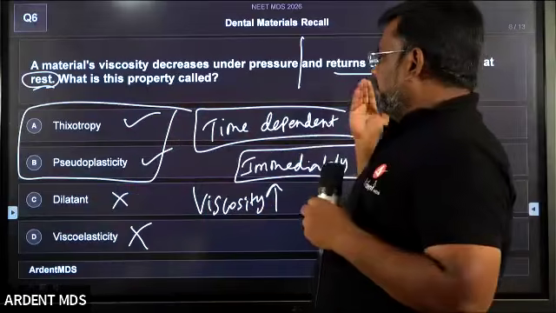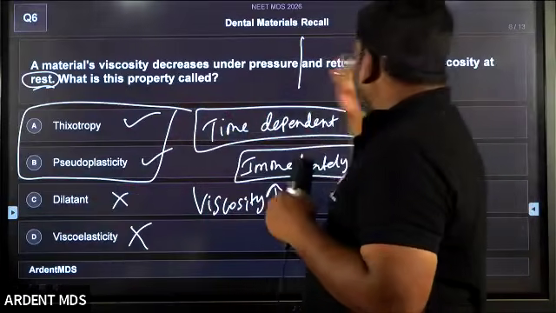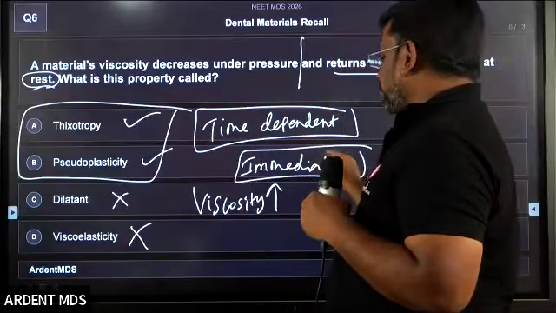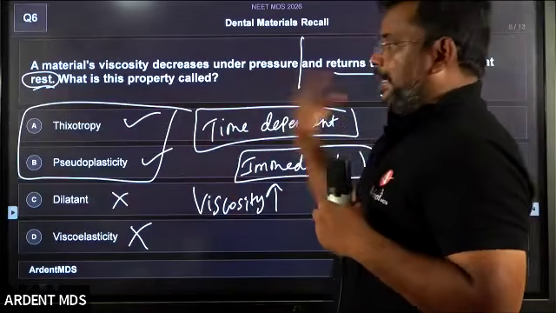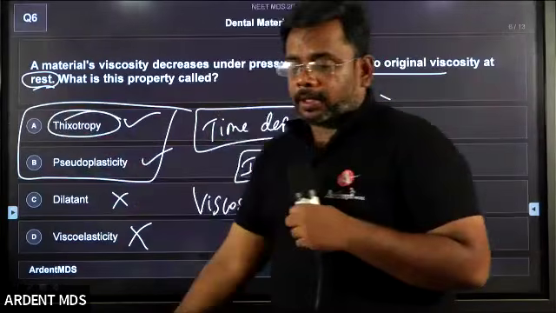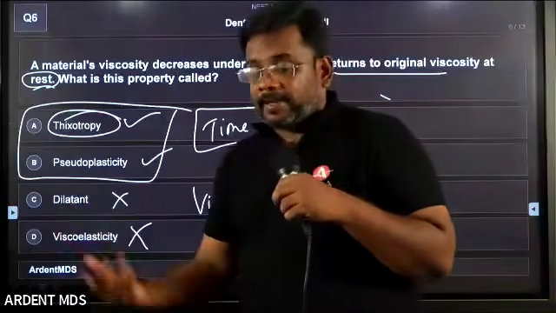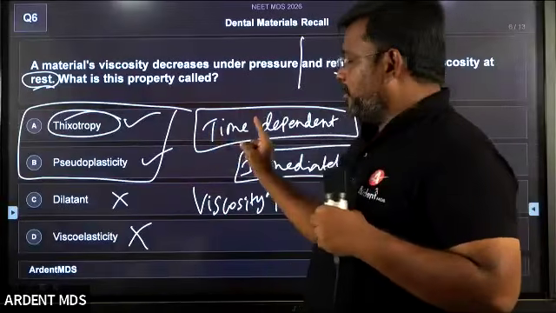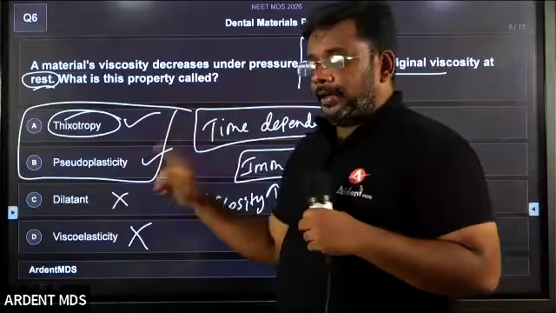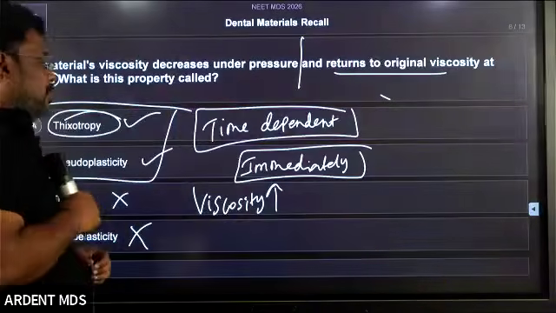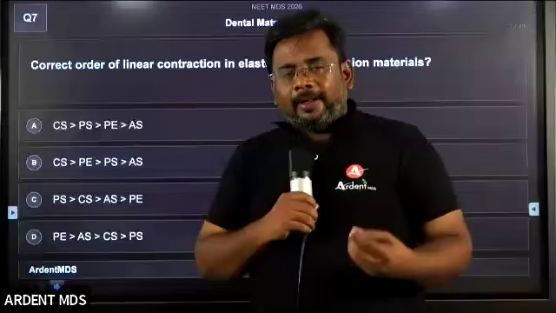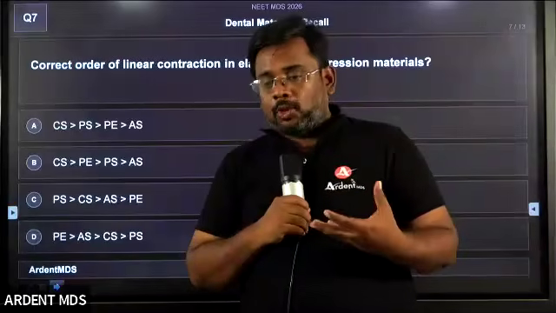Now tell me, nowhere in the question is it given that it comes back to normal immediately. Since the word immediately is not given, my preferable answer is thixotropic. There may be some controversy, but my answer for this question is thixotropic. Since they did not mention immediately, if I am an aspirant, or if I guide my students, I will go for thixotropic for this particular question. And most of the impression materials are thixotropic materials.